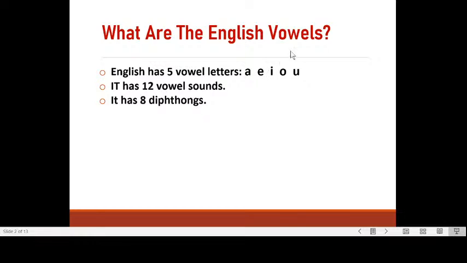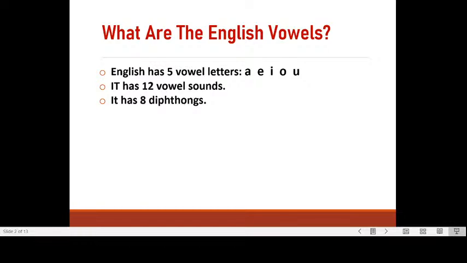Now, what are the English vowels? In English, there are 5 vowel letters: A, E, I, O, U. But these 5 letters have 12 sounds. They are pronounced in 12 different ways. In addition to these single vowel sounds, there are also 8 diphthongs. And a diphthong means 2 sounds pronounced together.